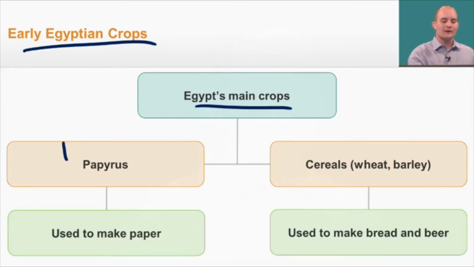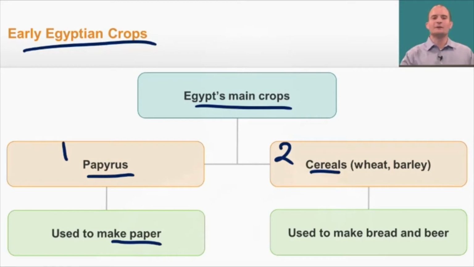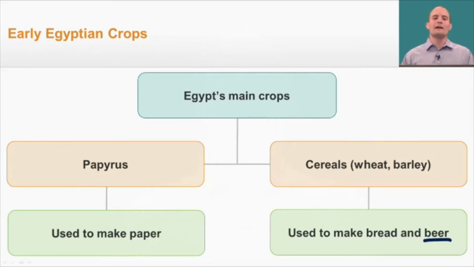The first was papyrus, which was used to make paper. That's critical to keep track of writing and to support an advanced civilization. The second were cereals, like wheat and barley. Now these were used to make bread and beer. Beer was especially important in ancient Egypt because it was used to trade and bring more wealth and more prosperity to Egypt.